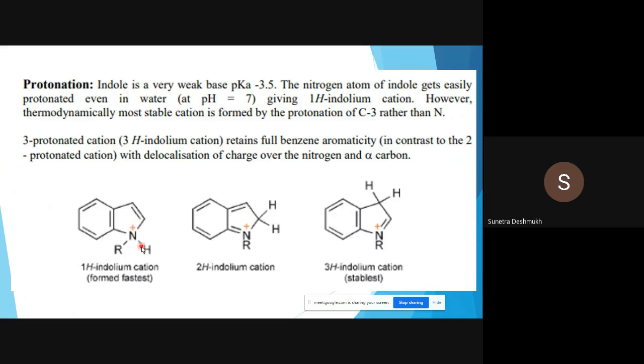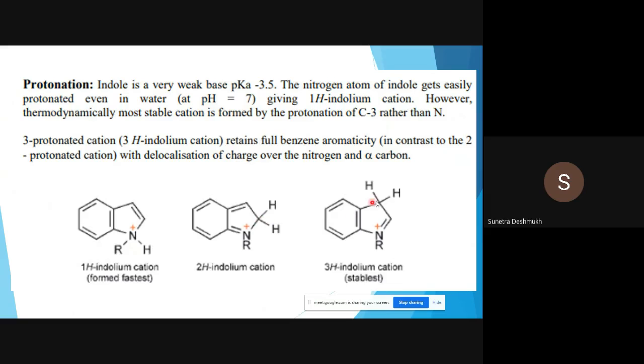If we add water to indole, the nitrogen atom will get protonated, giving the 1H-indolium cation. However, the thermodynamically most stable cation is formed by protonation at C3 rather than at the nitrogen atom. So this one is the most stable compared to this one.